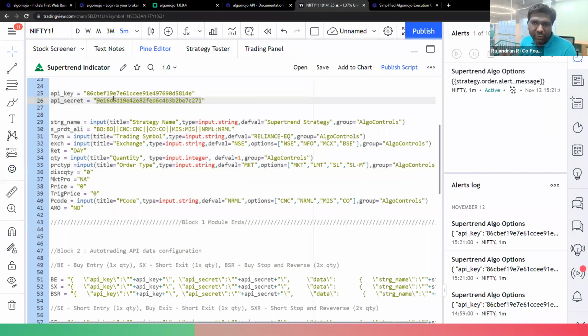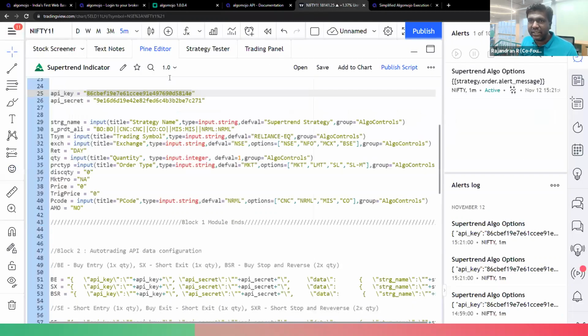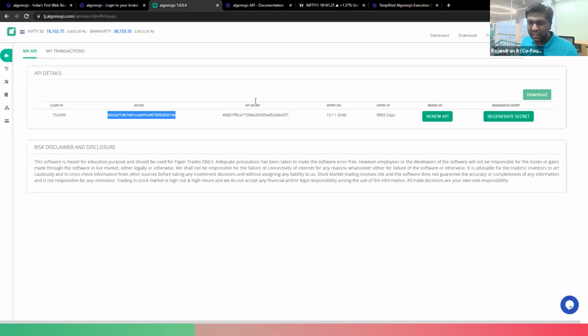So what I have to do here is enter my API key and API secret key. I'll copy the API key from here and paste it in. I'll hard code it. Hard coding means I'll enter those values in the coding itself. So I'll enter the API secret key also.